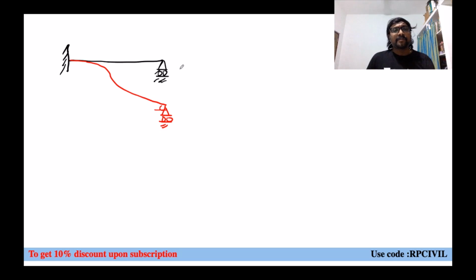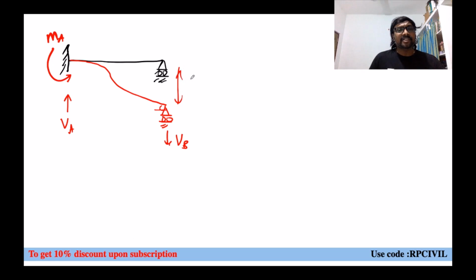Now here, when you are applying moment here, what will happen? So there, the effect, right? Anti-clockwise moment is there, MA. To counteract that, what do we need to have? Clockwise moment. Clockwise moment means at A it is upward direction VA, at B it will be downward direction VB. So when VB is in the downward direction only, it is allowing this deformation or this settlement of delta, or not? Yes. So this is the correct convention, you can say.